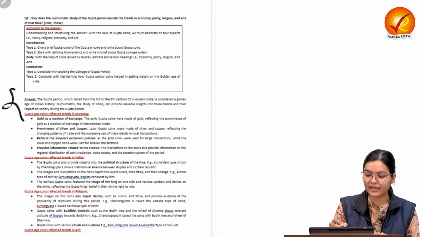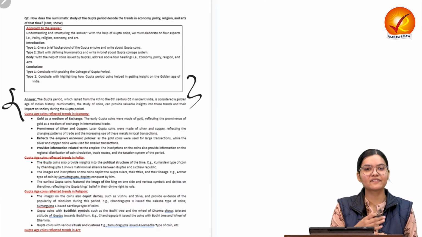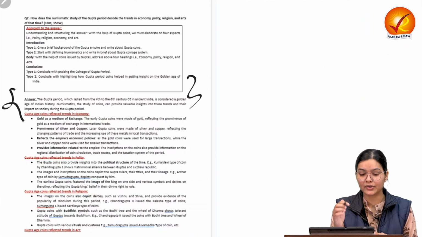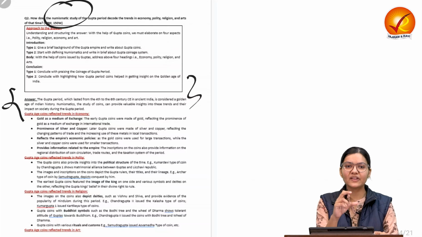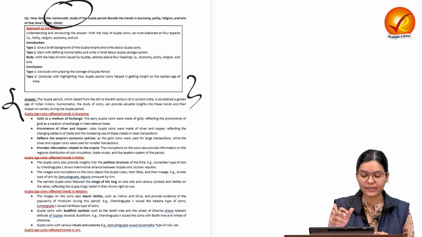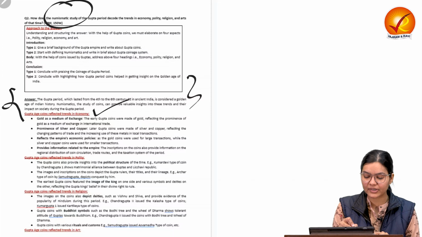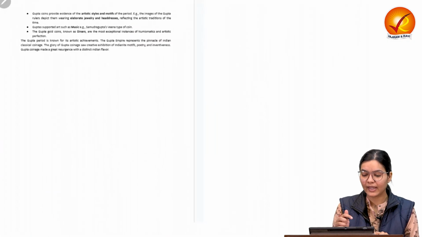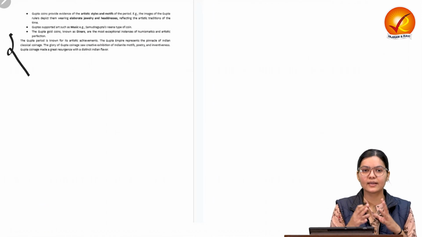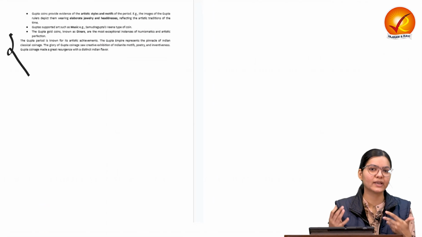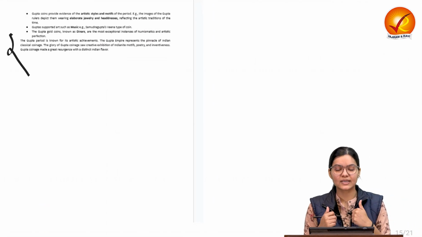In the answer, we have given the introduction by defining numismatic art, which is the study of coins, and then a brief introduction related to the Gupta period. Then we have given the importance of coinage, how it depicts the economy, polity, religion and trends in art of that time. And in the conclusion, we have given how through the coins we can understand the Gupta period, which was a golden age of ancient Indian history.